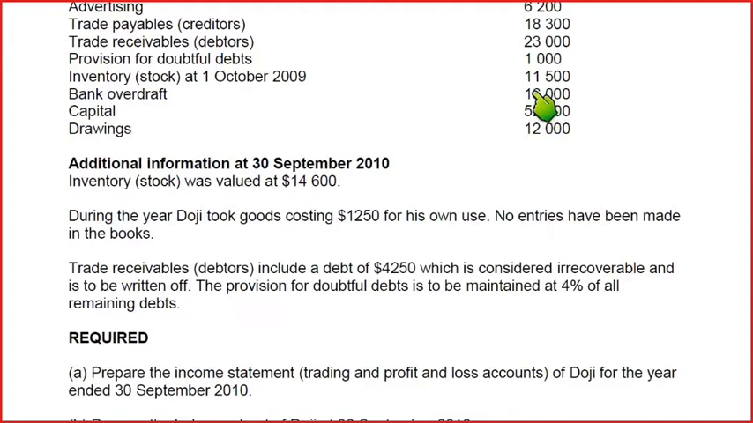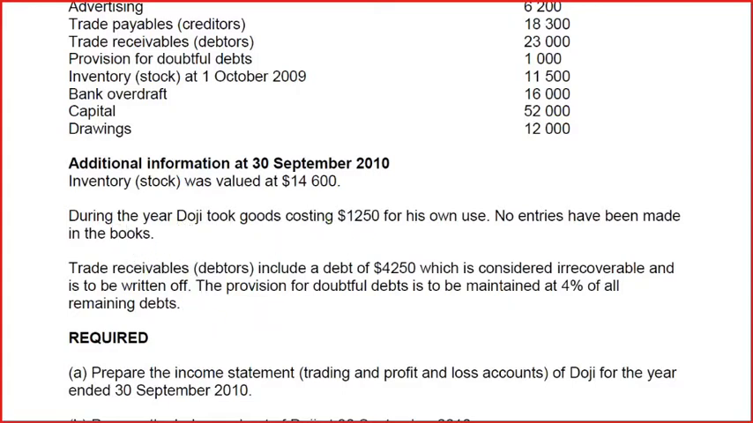This is a liability. Then we have capital. The capital that is given in the question is always opening capital. Closing capital is never given in the question. We just need to find it out. Closing capital. Then we have drawing. Now let us read some of the additional information that we have in the question.